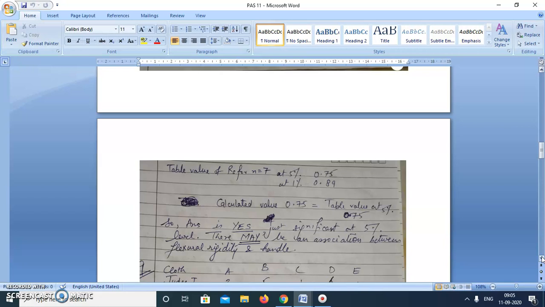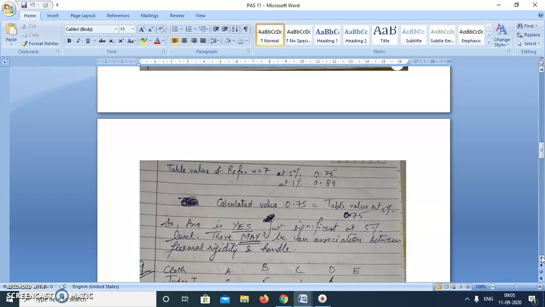If it had been a higher value, then we could say yes, it is significant. Since it is just equal to the 5% value, the answer is just significant at the 5% level. There may be an association between flexural rigidity and handle.